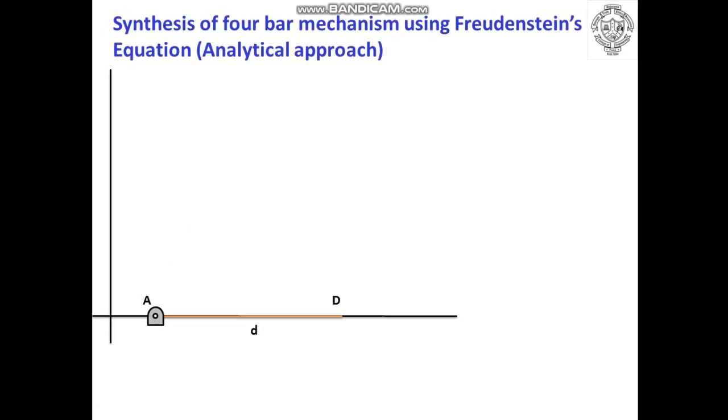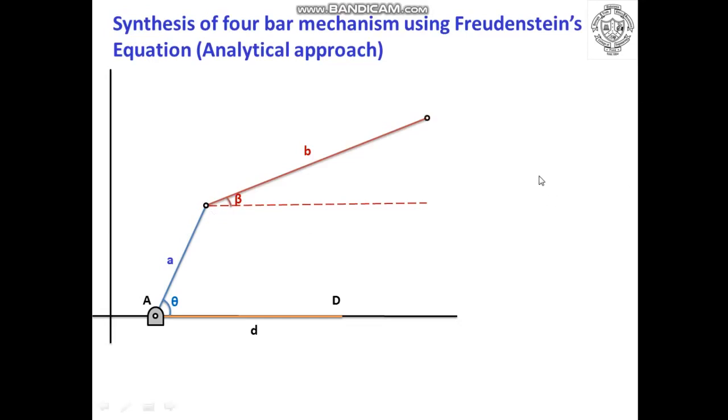After that, let us consider the input crank, which is shown by the blue color line with link length small a, and it is inclined at angle theta. Let us consider another link, which is the coupler, shown by chocolate color with link length small b, and let us consider the angle of inclination of this coupler with respect to the reference or fixed link as beta.